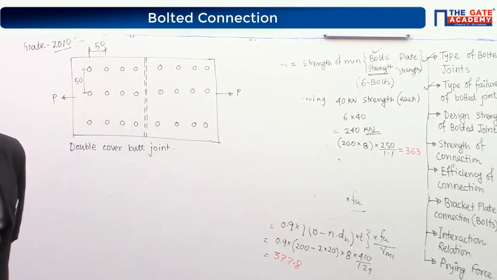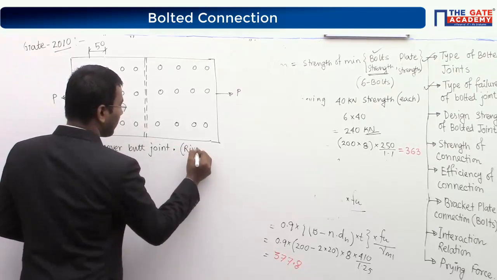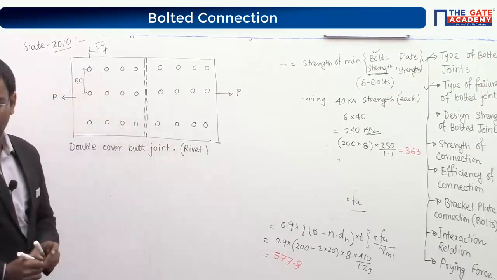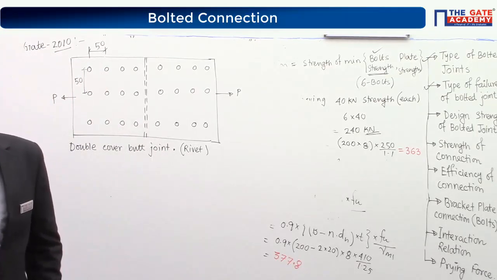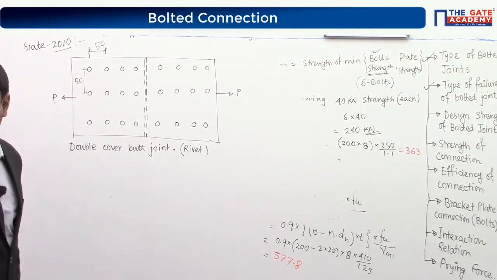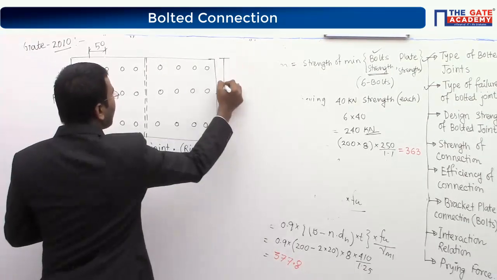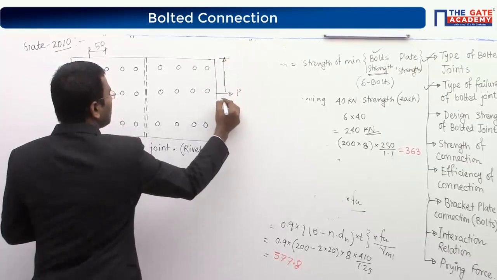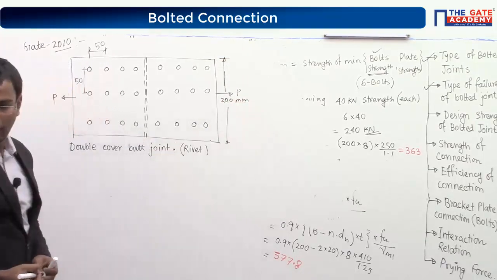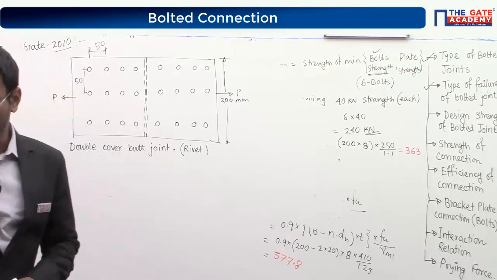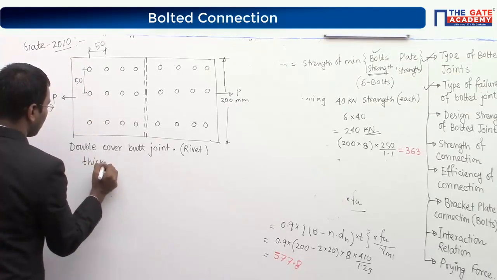Of course, it is a double cover butt riveted joint, not bolted. It is made with rivets. It is used to connect two flat plates of 200 mm width. So the flat plates have a width of 200 mm. This is your 200 mm. And the thickness is given as 14 mm each.